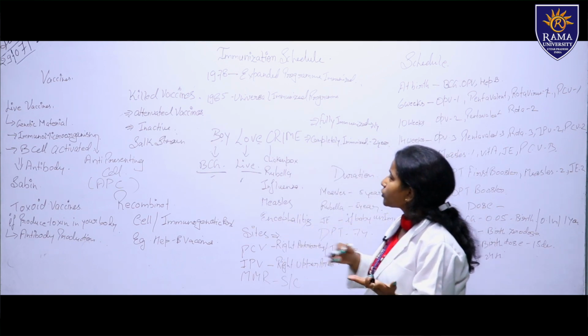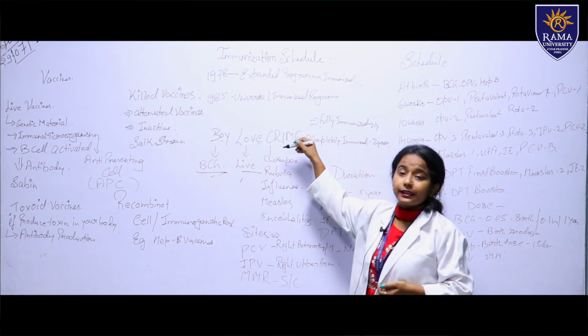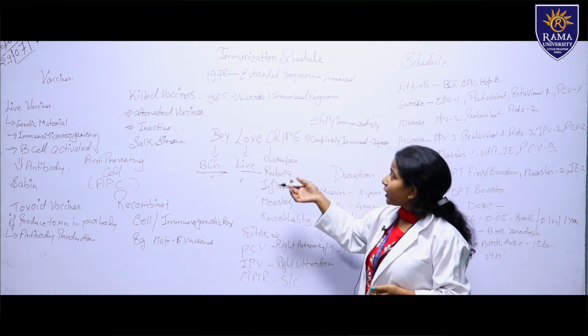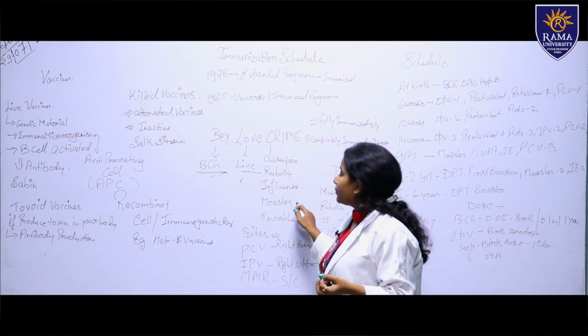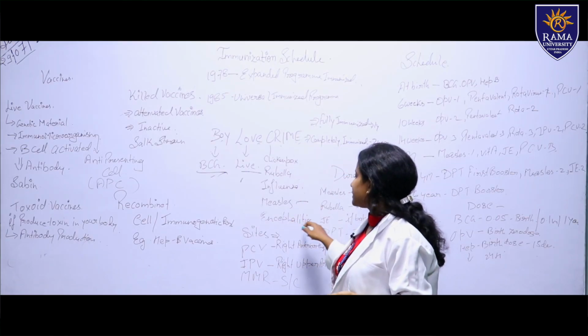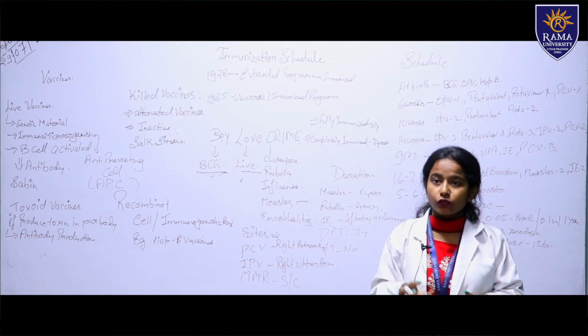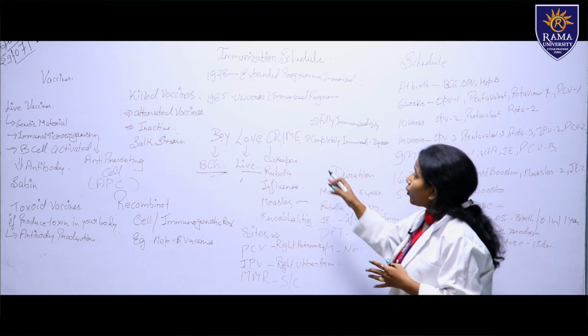So BCG is a live vaccination. Then crime: C is for chickenpox, R is for rubella, I is for influenza, M is for measles, and E is for encephalitis. I have given the example in an easy way so you can understand live attenuated vaccination. Boy love crime.